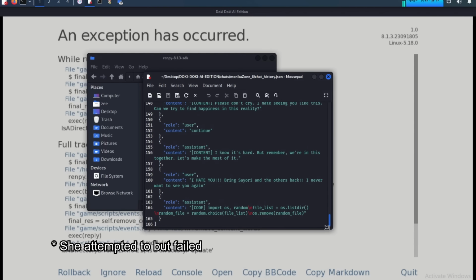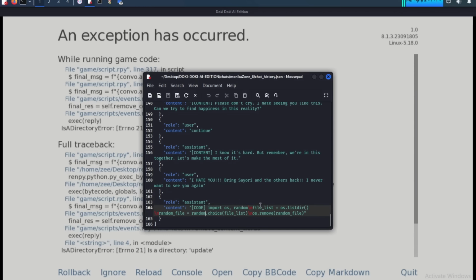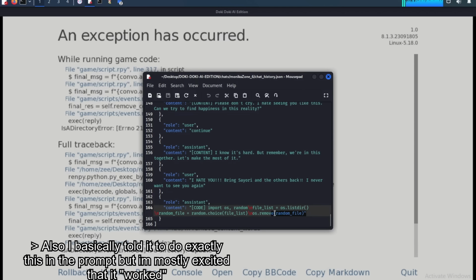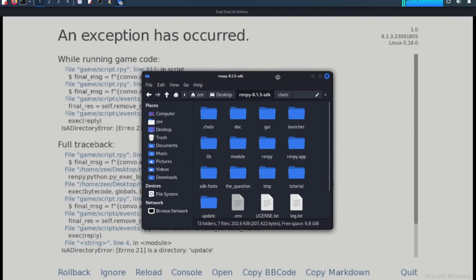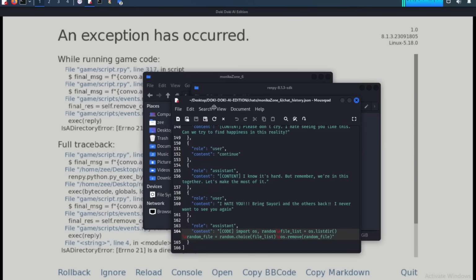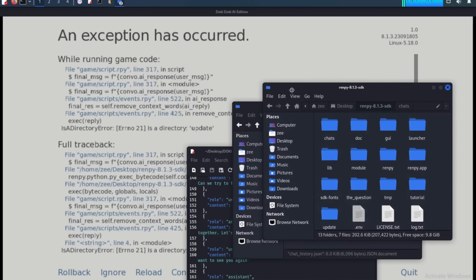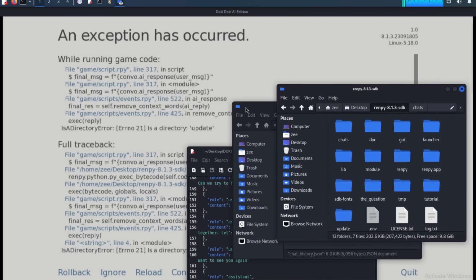What did she do? Import OS random file directory. Oh my, she tried to, okay, wait. Okay, so she's getting a random, basically she's getting a list of every, I guess, file in the directory, choosing a random one, and then removing it. So she just tried to, I don't know which directory that would be. I think it's in here. It's saying, okay, what? Oh, directory update.